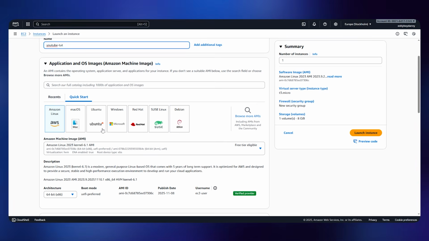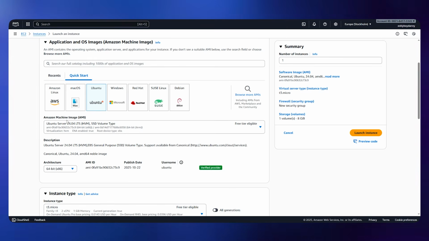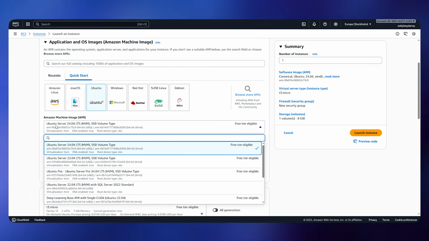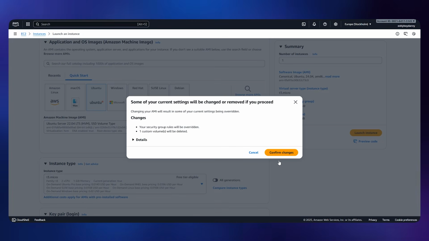And then here we need to select Ubuntu. Just click on it, and then it says Amazon machine image. Click on it, and then we have to choose this one, 22.04 LTS HVM SSD volume type, because it's under the free tier. Just click on that one and click on confirm changes.